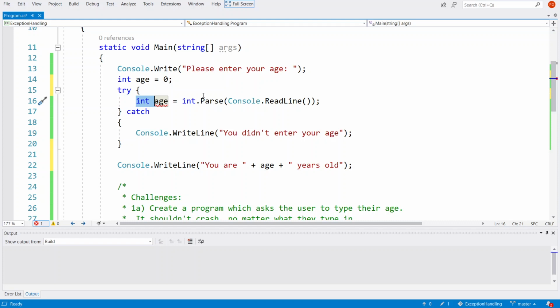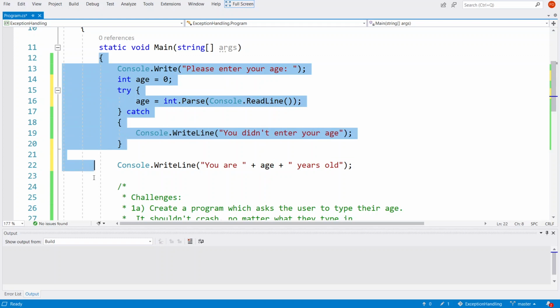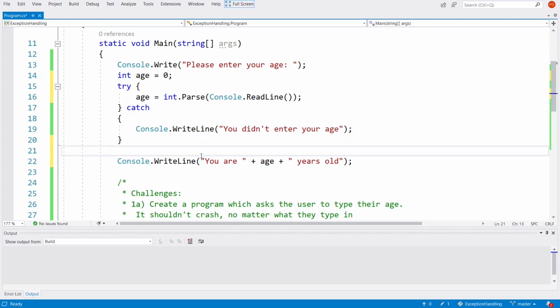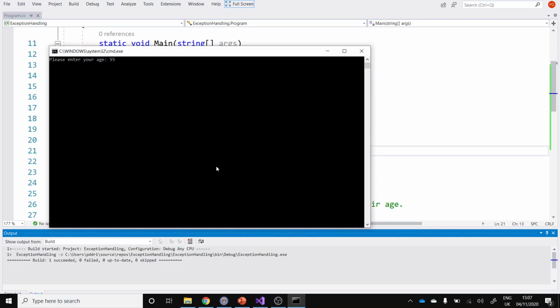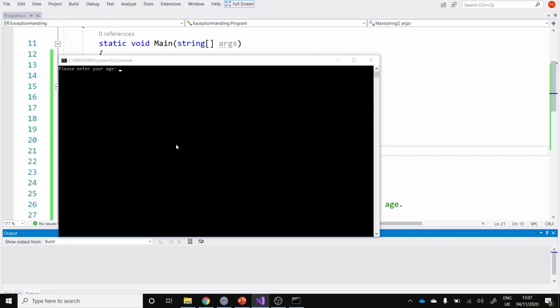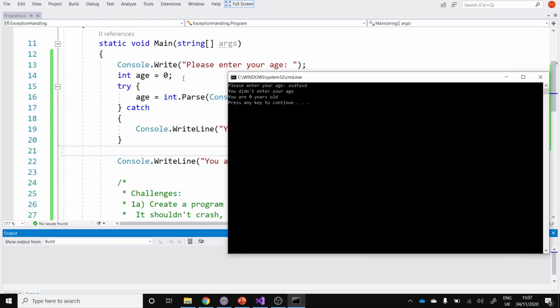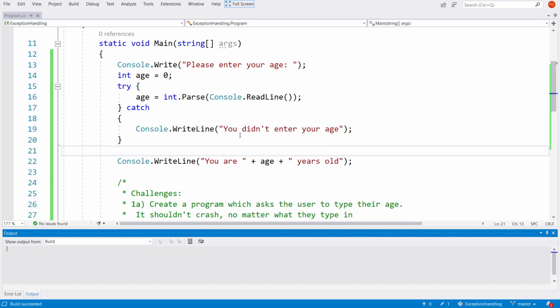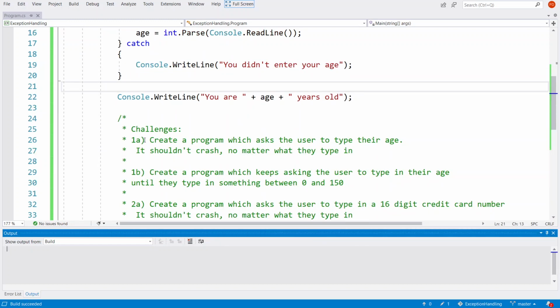So that means that we don't want to declare it again. We declare it once, and then we assign the value in this scope, but that means that we can access it and use it anywhere else in this scope as well. So hopefully now if we type in a valid age, you're 55 years old, I'm not 55 by the way, or if you type in something dodgy, invalid, then we get that default value that we've set up here. Okay, so that is 1A all sorted.